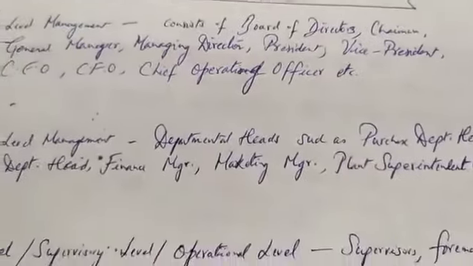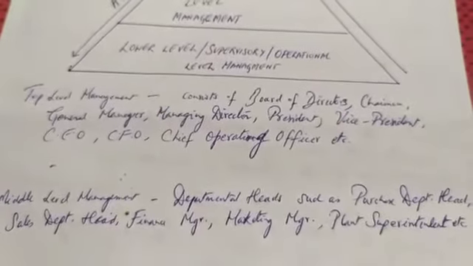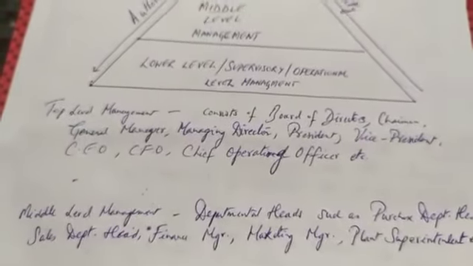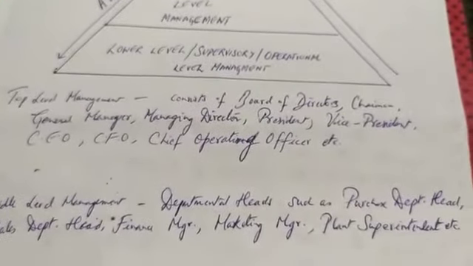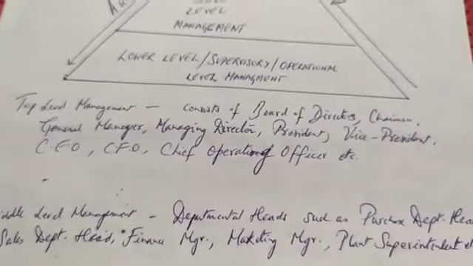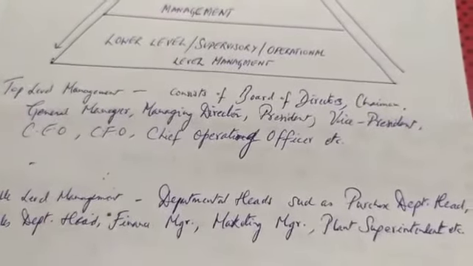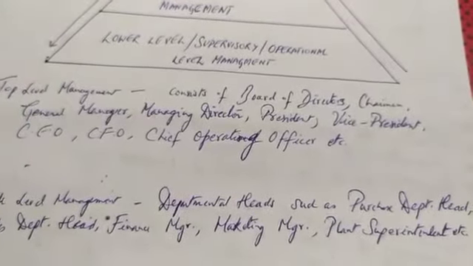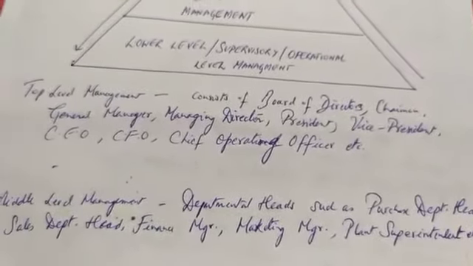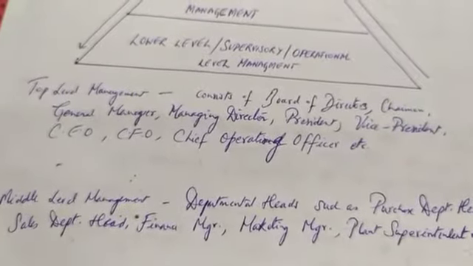The next level of management is the middle level of management. The middle level of management is mainly the various departments. If an organization is a big company, then there will be various departments like purchase department, sales department, marketing department, public relations department or finance department. As per the various departments, each department will have a head.